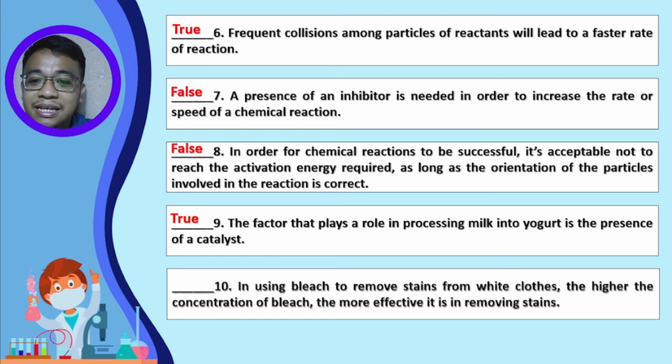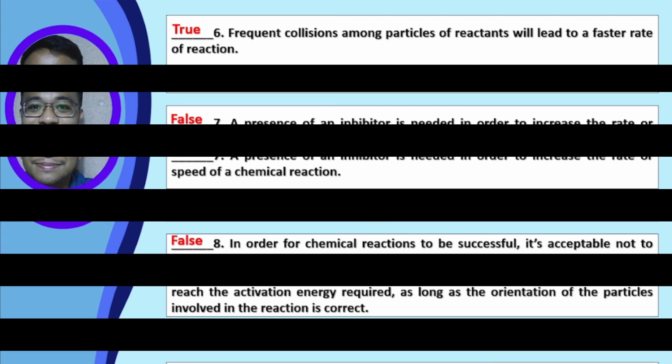And for number 10, using bleach to remove stains from white clothes, the higher the concentration of bleach, the more effective it is in removing stains. So for this statement, the answer is very good. It is, once again, true. Okay, so did you get all the items correctly? Well done, class. That is only a proof that you really understand our lesson for today.